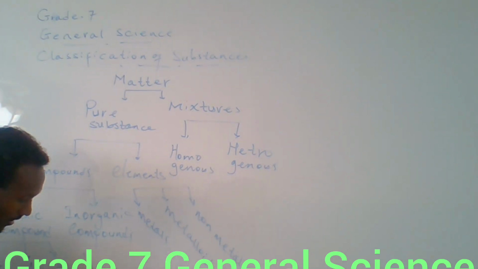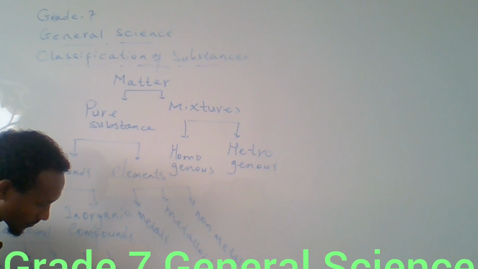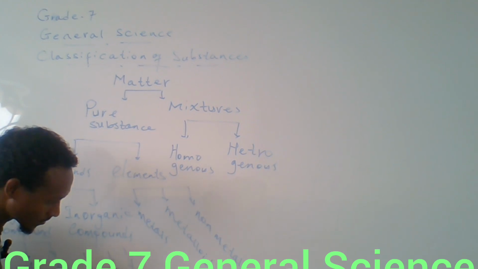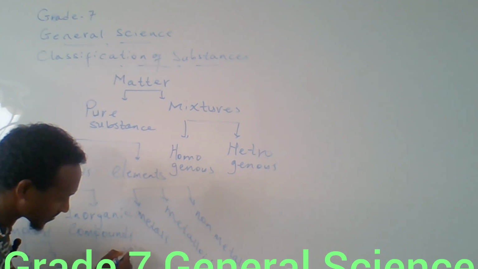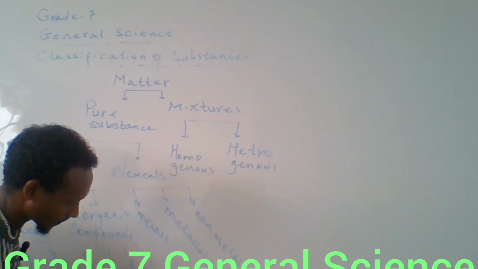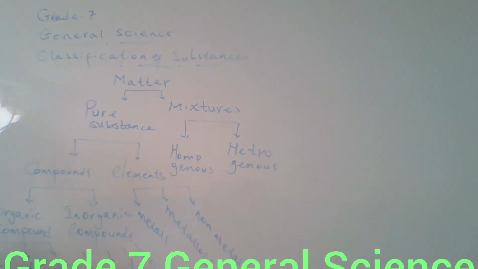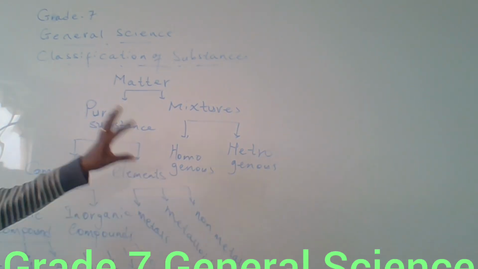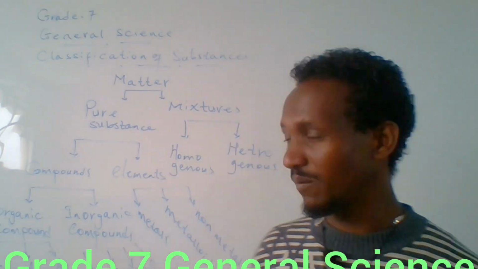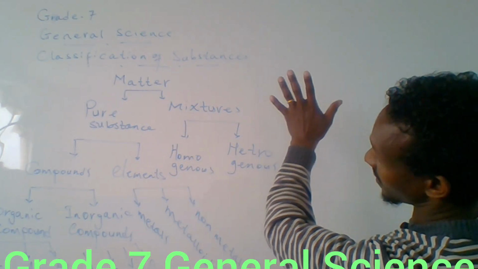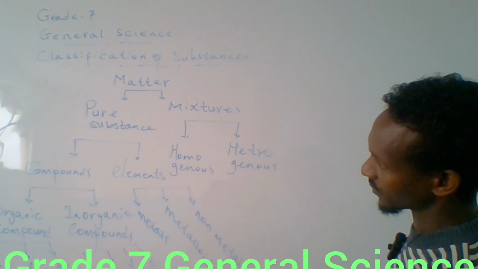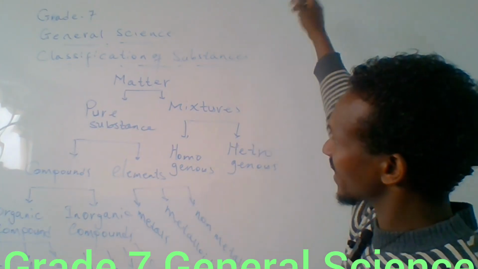Inorganic compounds are oxides, acids, bases, and salts. These are said to be inorganic compounds. This is the simple classification of substances. So substances can be classified into these different forms or structures. The first one is matter.